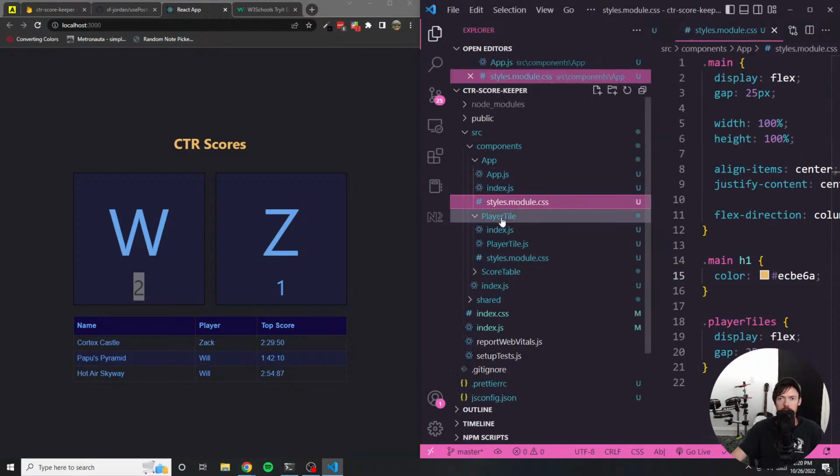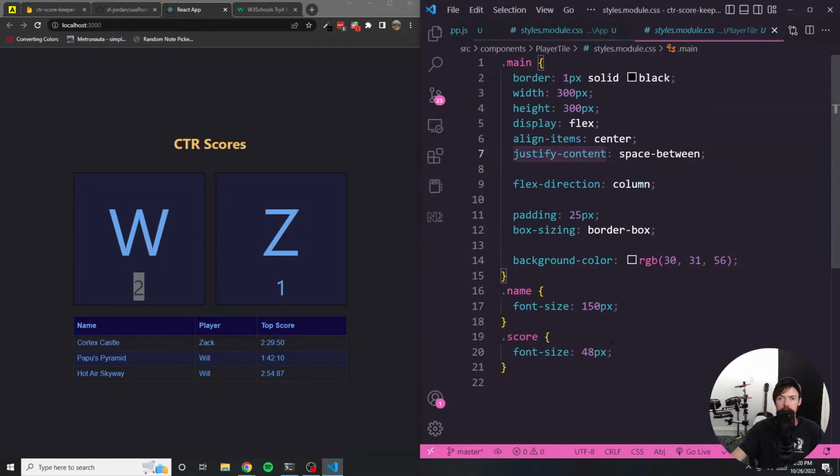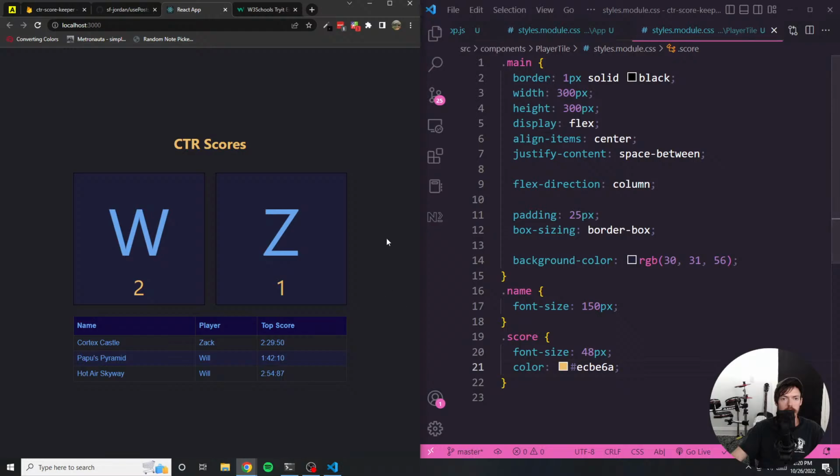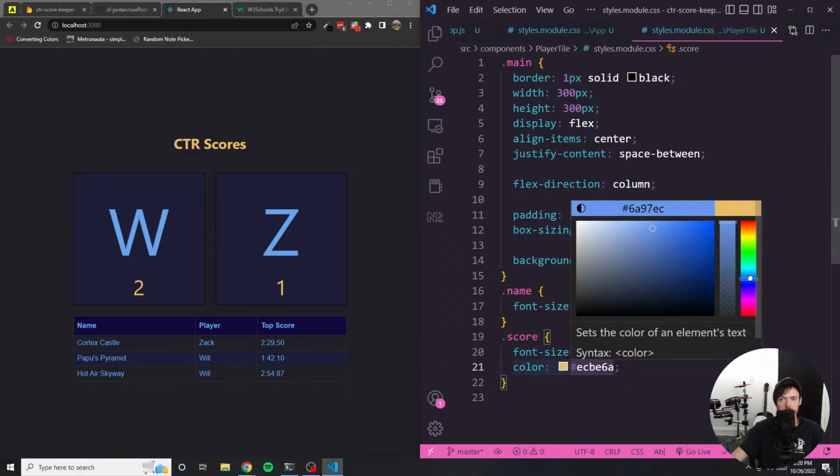So if we go to the player tile and we highlight the score, maybe we could do that. It still looks a little weird. Bear with me.